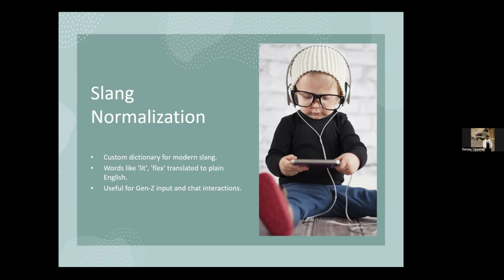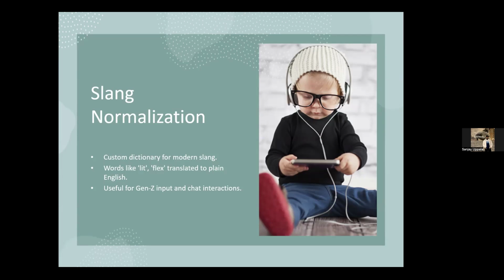For example, words like lit are converted to exciting, and mood becomes relatable, and so on. This mapping allows us to preserve the emotional meaning behind these terms without the model getting confused by the slang. This step significantly boosts the system's ability to handle real-world unfiltered conversation input in a natural, inclusive way.